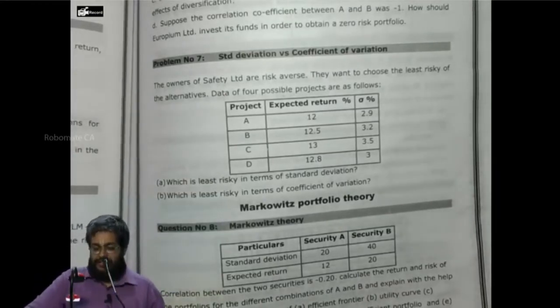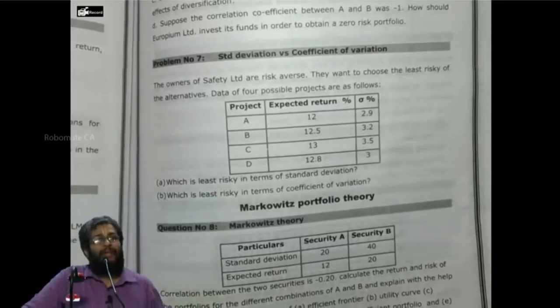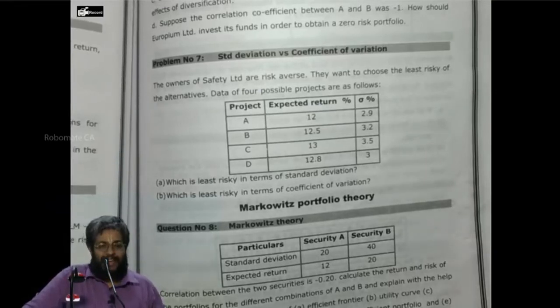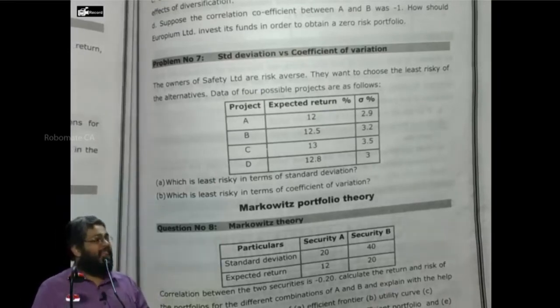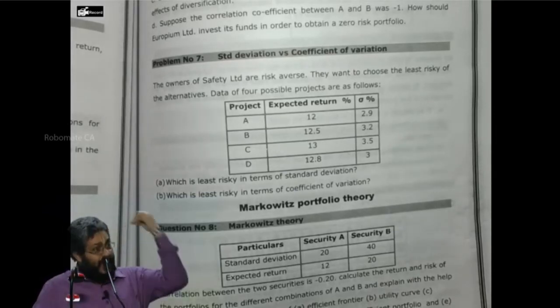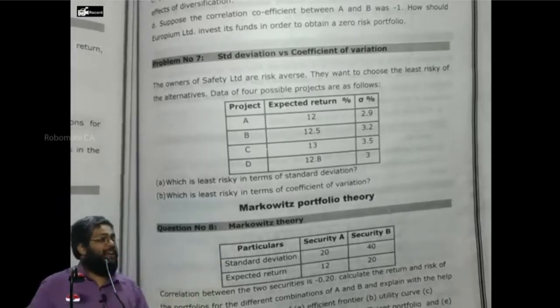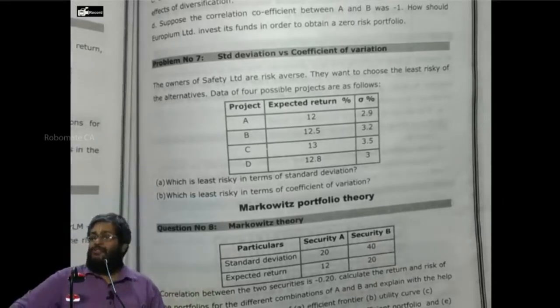The owners of Safety Limited are risk averse. Just to test your memory, can you categorize the 3 types of investors? Risk takers, risk neutral, and risk averse persons. Who is a risk taker? A risk lover is a person who pays money to take a risk. You pay money to buy a lottery ticket, yes or no? So he pays money to take a risk.